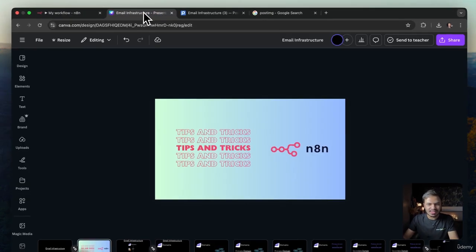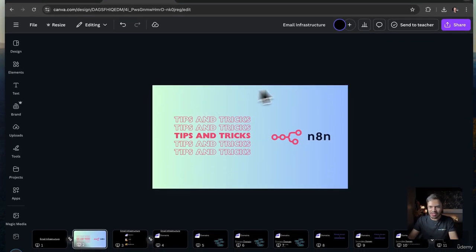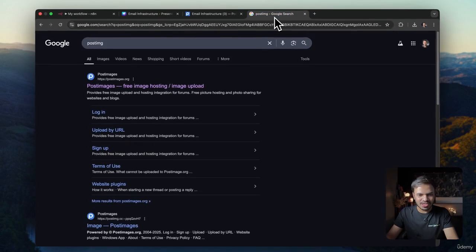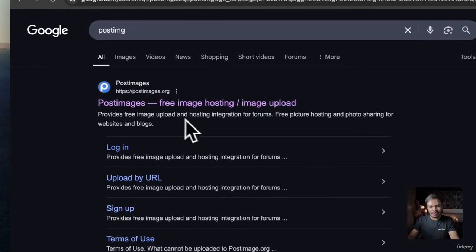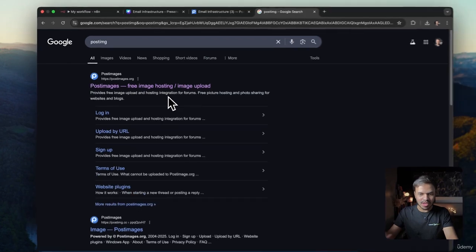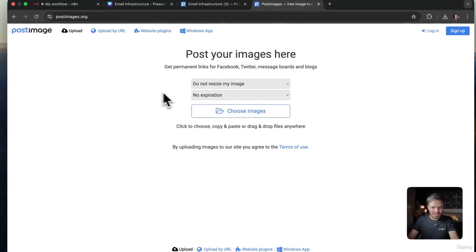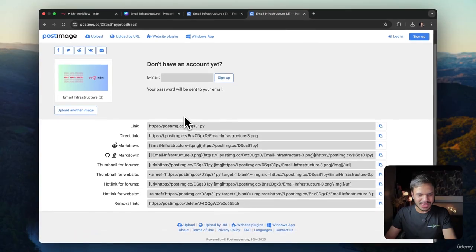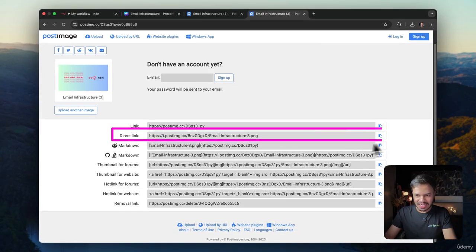So all you need to do is just pick any image that you want. So I want to import this image. So I will download this image and I will search postimages, which allows us to free host our image as well as upload our image. So let us choose that image. Awesome, it is uploaded. We are going to use this direct link.